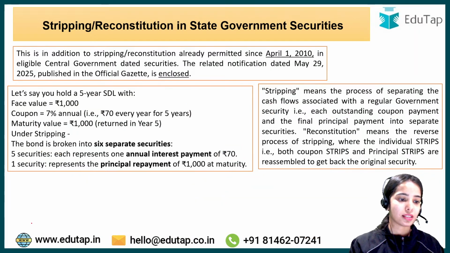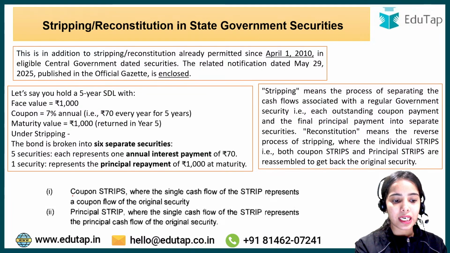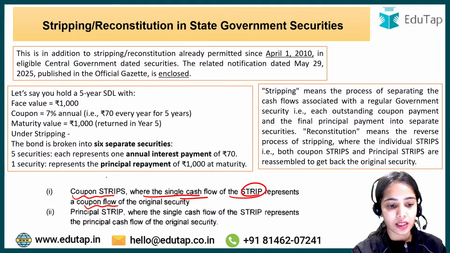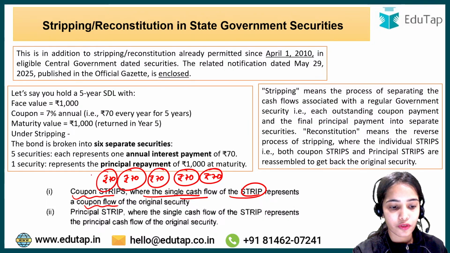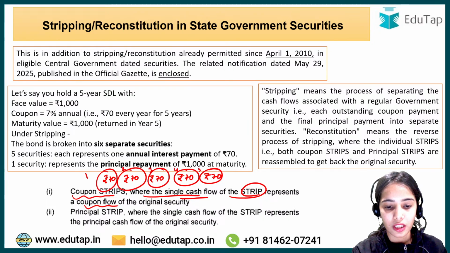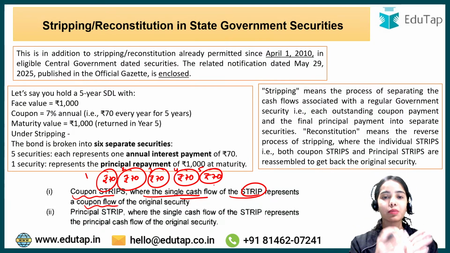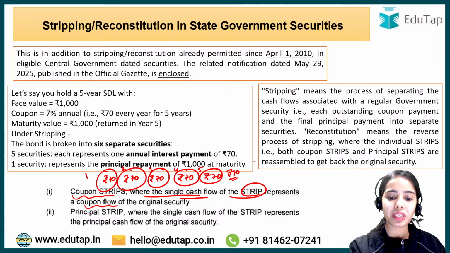Any confusion anyone has in the stripping? So under the stripping, coupon strips are created where the single cash flow of the strip represents a coupon flow. So coupon strips are rupees 70 for the first year, rupees 70 for the second year, rupees 70, rupees 70, rupees 70. Okay, this is for the first year, second year, third year, fourth year, and fifth year. Now the person that is buying the coupon strip for the fifth year will be getting the money after 5 years. So that's why you are selling this coupon strip for only rupees 10.